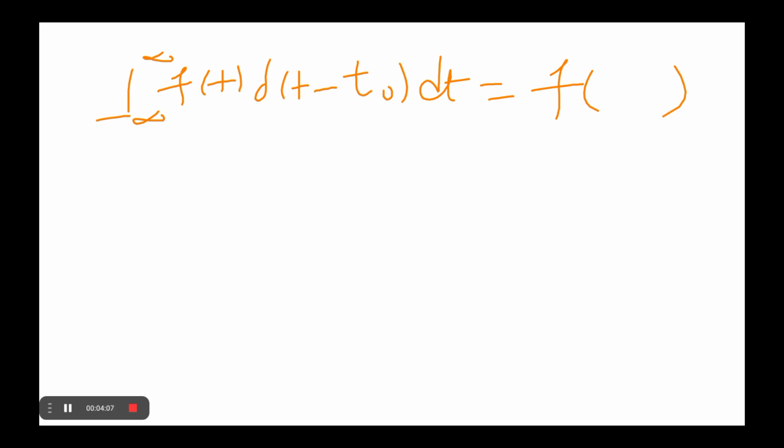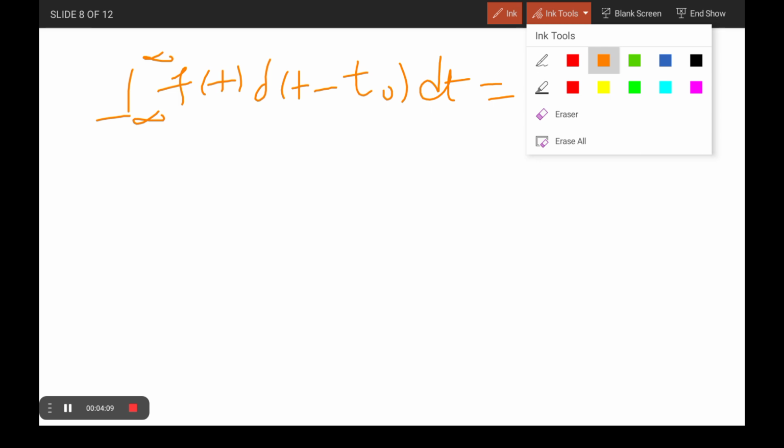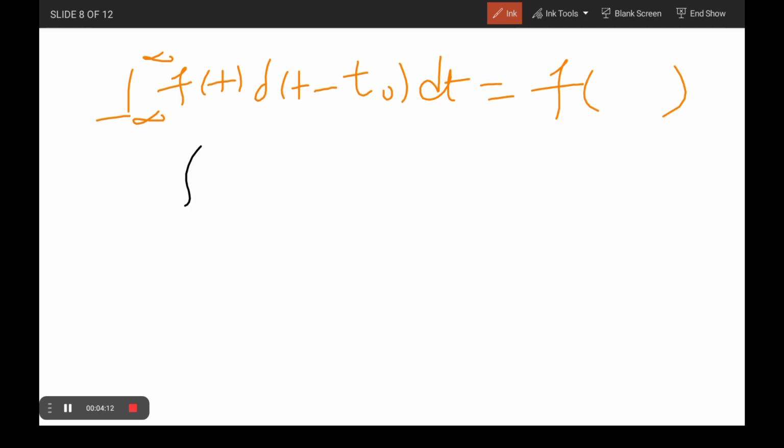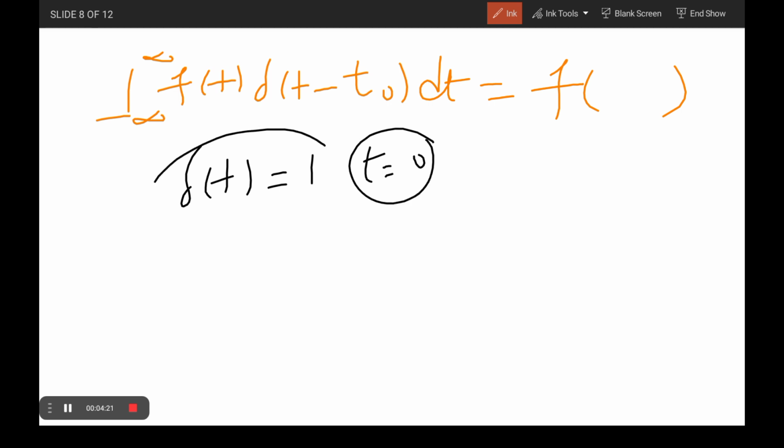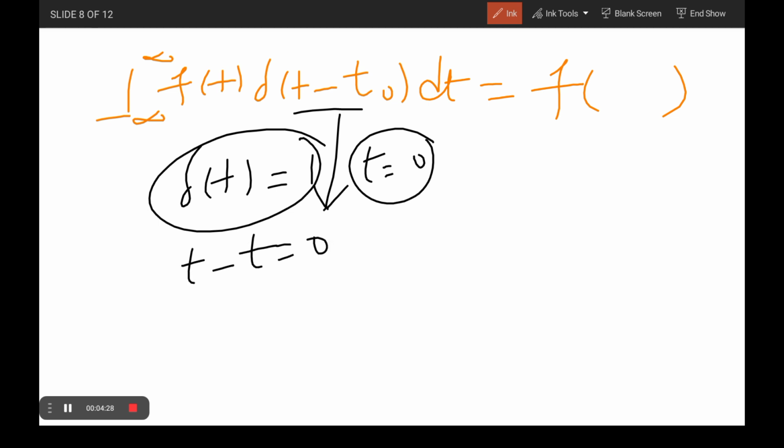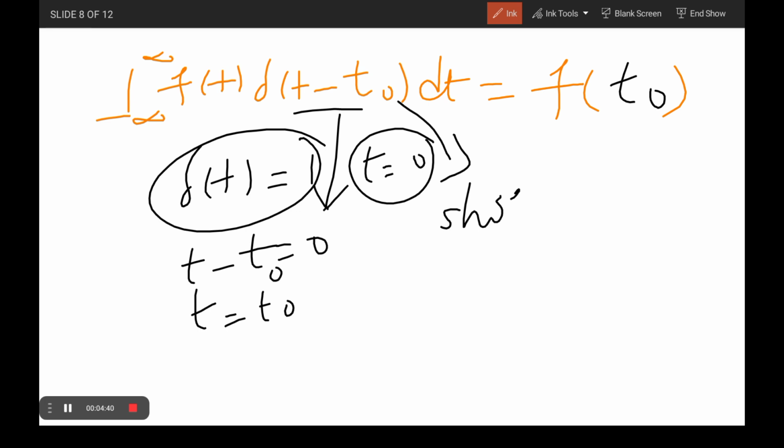From the basics of the impulse function, we know that del of t exists only at t equal to 0. From this observation, when t minus t naught is equal to 0, the function del of t minus t naught is valid. Therefore t minus t naught equal to 0 means that t is equal to t naught, so the value is at t naught. The t naught is also called the shifted interval.